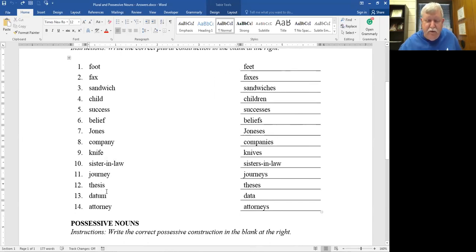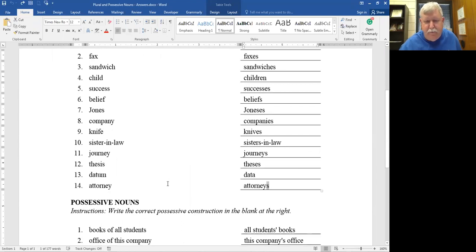In the book, they give you a number of these foreign words. This one is thesis, and it ends with IS. To make it plural, you'd make it ES: theses. Same thing here, datum. It ends in UM, and to make it plural, you'd make it data. Here's another one, attorney, that has an E in front of the Y, so whenever you have the E, remember, just put an S on it. When you have a vowel in front of the Y, just put an S on it.